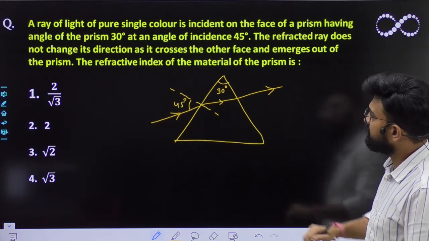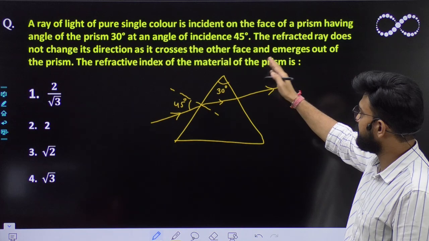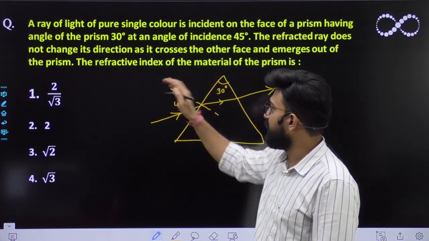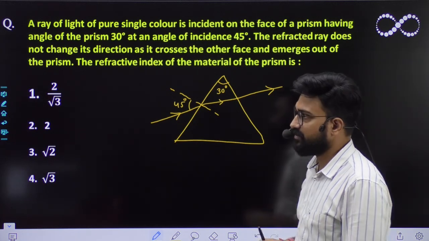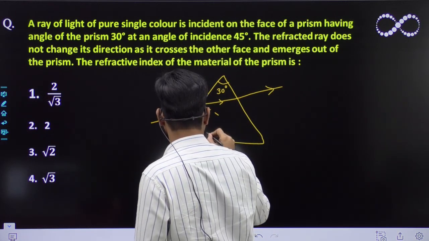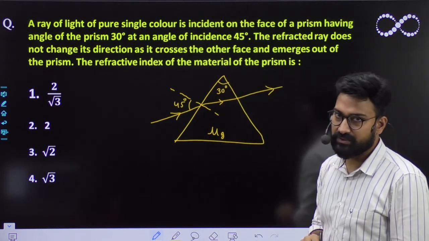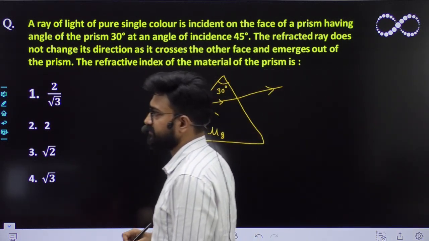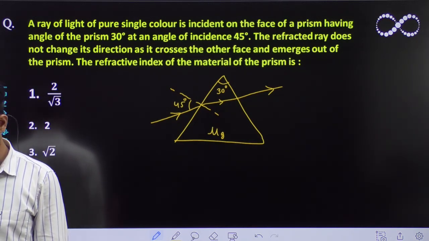है ना? So this is given to you. So it does not change its direction while it crosses the other face and emerges out of the prism. And ऐसे निकल जाता है. Find out the refractive index of the material. Let the refractive index of the material be mu g. You need to find out this mu g. What would be its mu g? Okay, Cheshta has got the answer now. Third option, which is root 2. Okay.